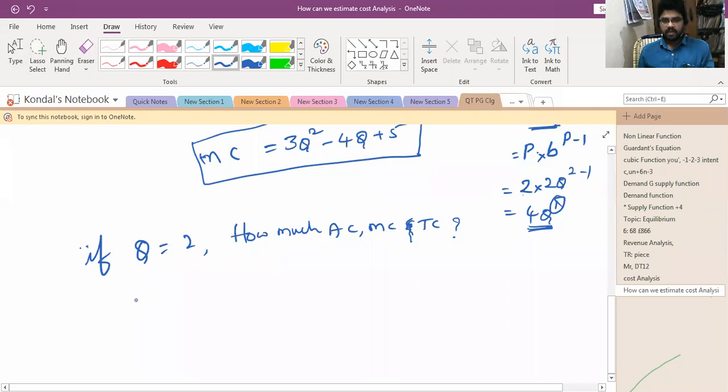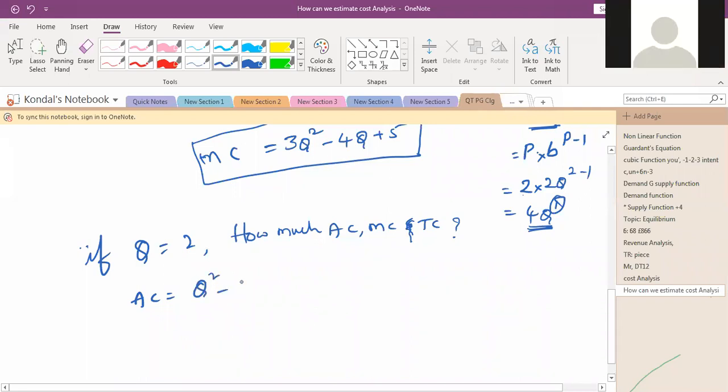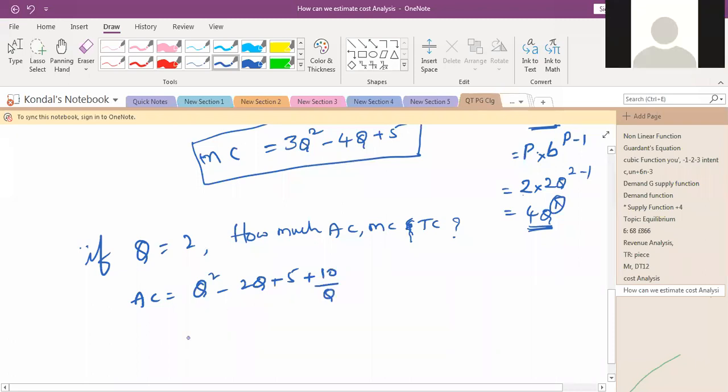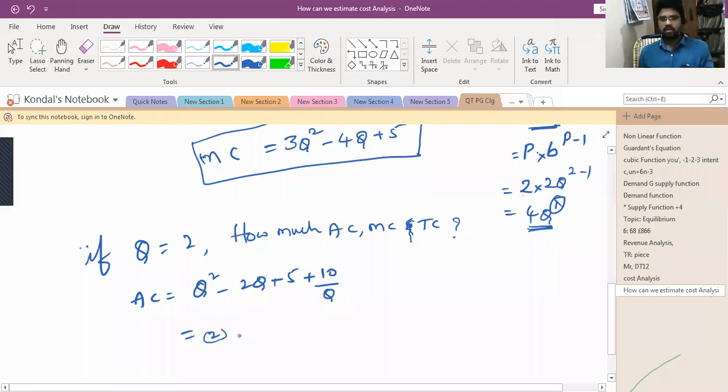So what is the AC value? AC is equal to Q square minus 2Q plus 5 plus 10 by Q, right? So Q is equal to 2: 2 square minus 2 into 2 plus 5 plus 10 by 2, right?